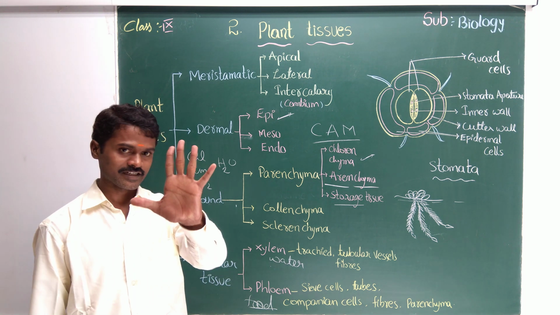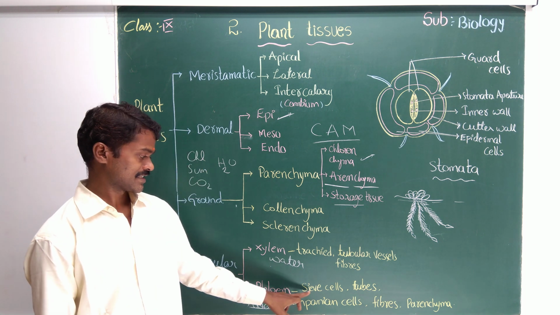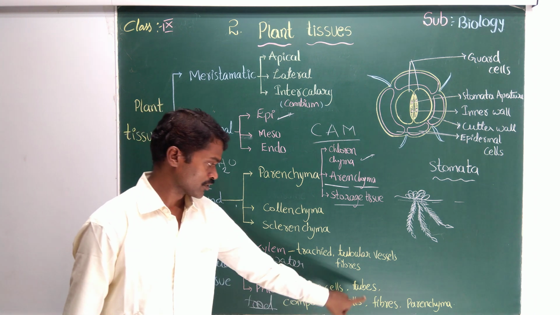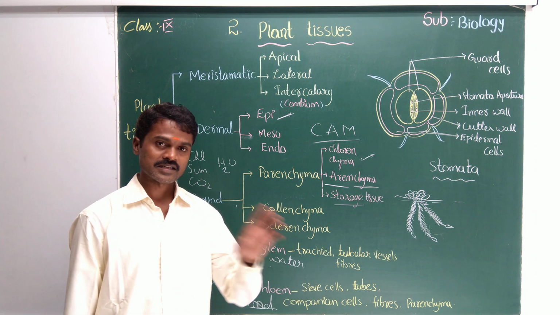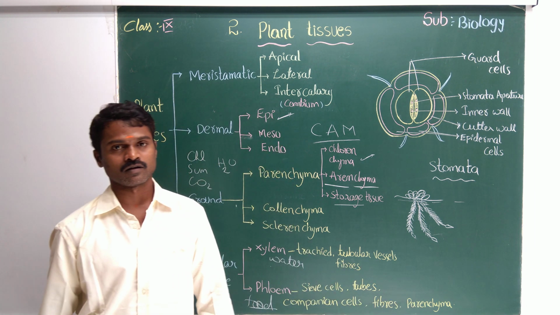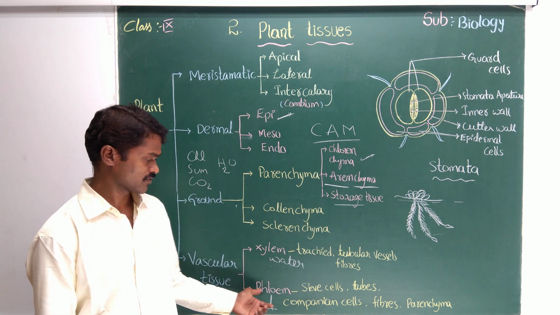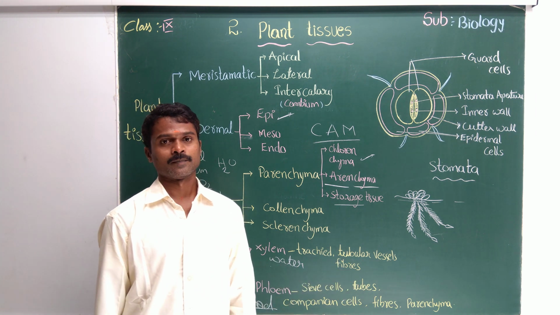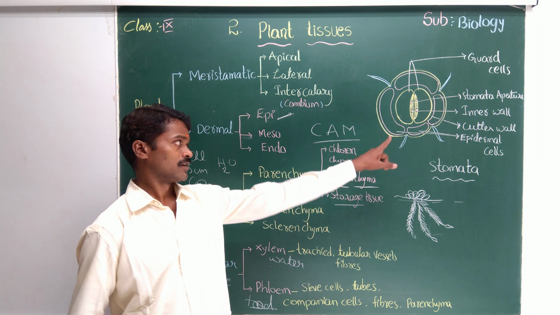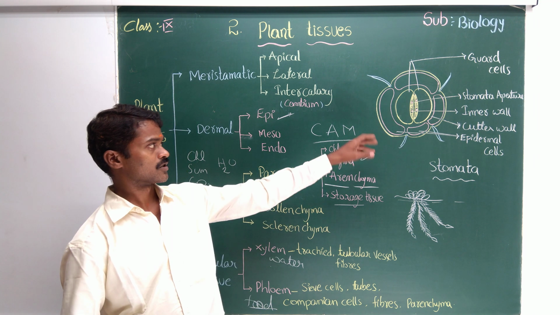Phloem has five types. One is sieve cells. Phloem has sieve tubes, companion cells, fibers, and parenchyma. That means in this phloem also we have parenchyma. Right? Here we have a scientist. Yes, I did not forget, there is the one word. Okay, I will come to that, stomata.